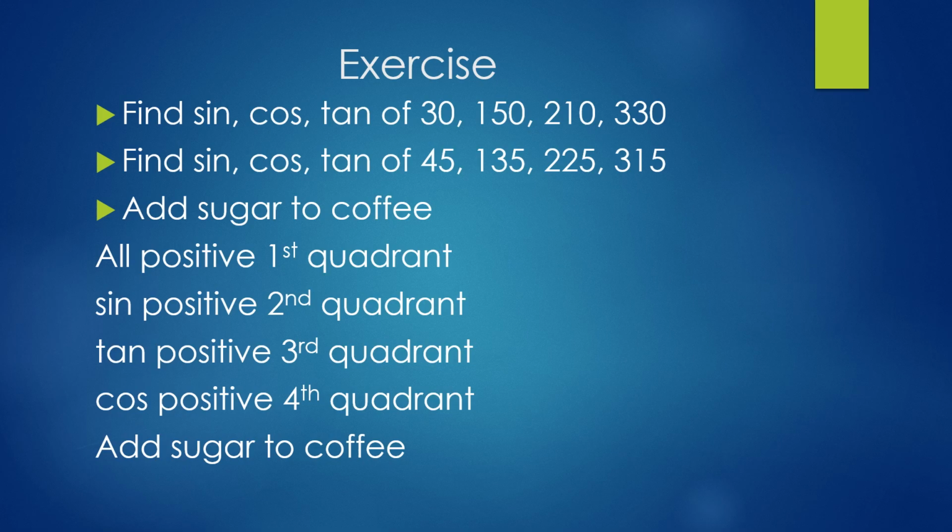Add: A means sine, cos, tan all are positive in the first quadrant. Sugar, S, which means sine is positive in the second quadrant. T, tan is positive in the third quadrant. Coffee, C, cos is positive in the fourth quadrant. This is the acronym that I have written in the previous slide. All you need to know is where does your angle lie, in which quadrant, whether it is a positive angle or a negative angle, and is it a mirror image of 30 or 60 or 45. This will give you the answer immediately.